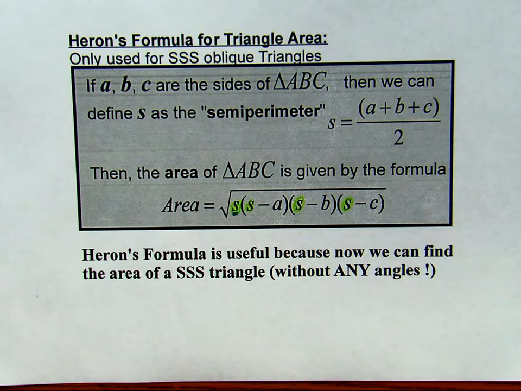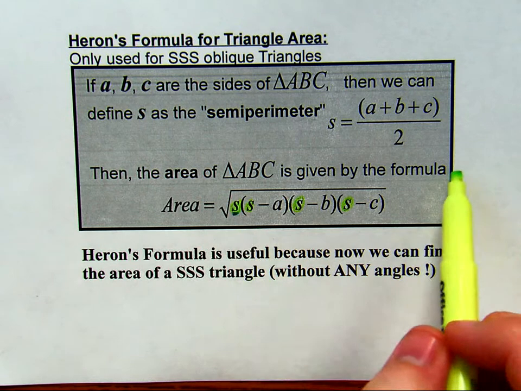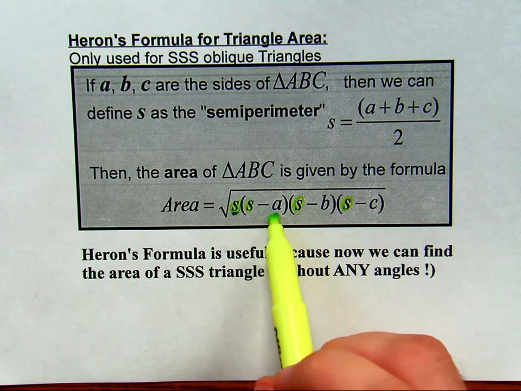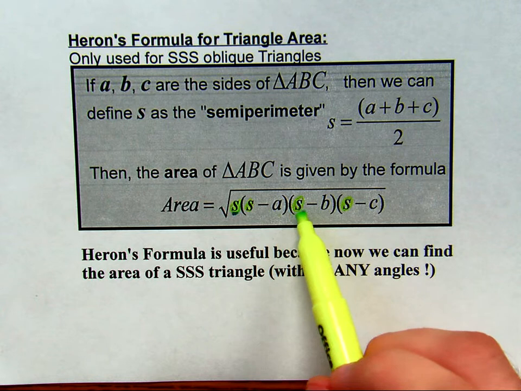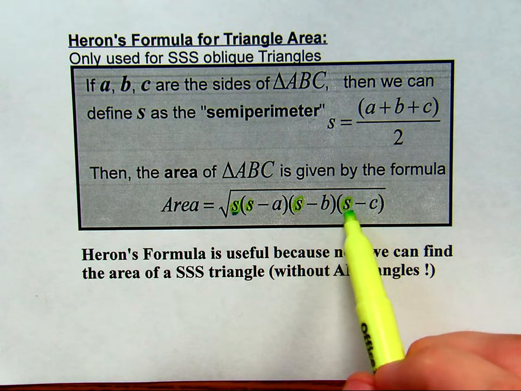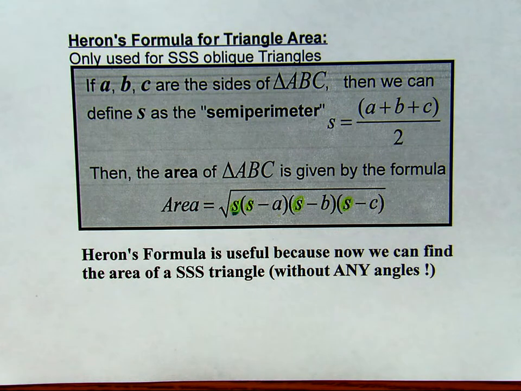So the area in Heron's formula is the square root of the semi-perimeter times the semi-perimeter minus one of the sides, times the semi-perimeter minus another side, times the semi-perimeter minus the third side. And we don't need any angles here to find the area of an oblique triangle.